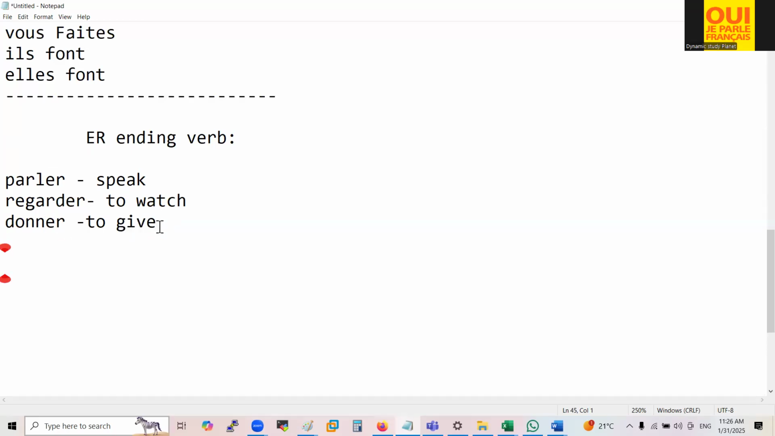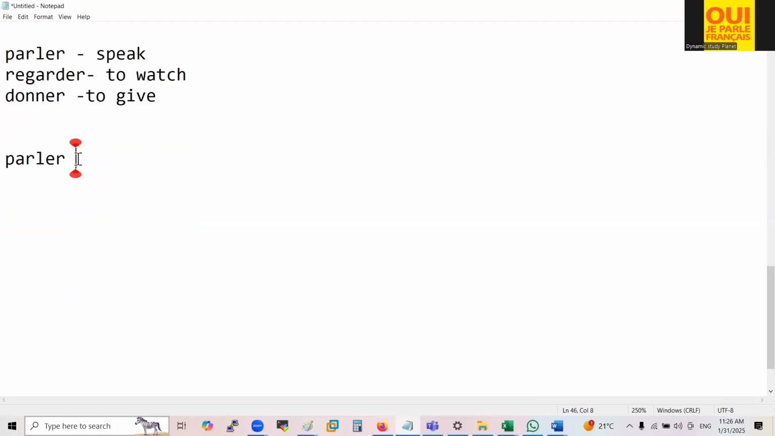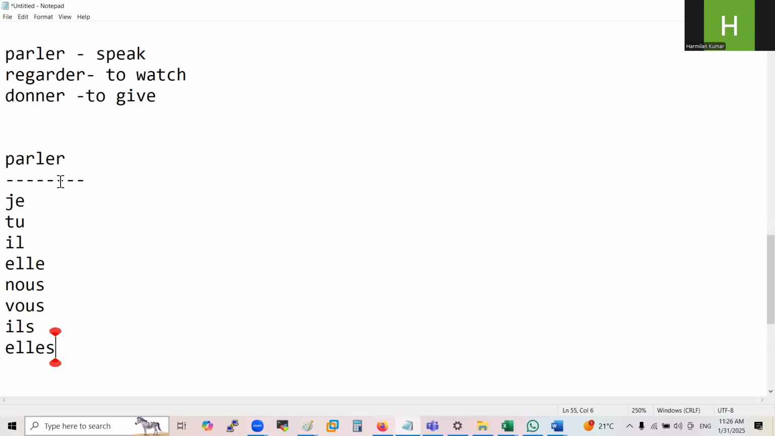Now, how to conjugate this type of verb? Suppose I conjugate this verb, parler. First of all, what I will do is write the pronouns: je, tu, il, elle, nous, vous, ils and elles. Now I will remove r, not er. I will remove r only. I will copy paste and remove r.